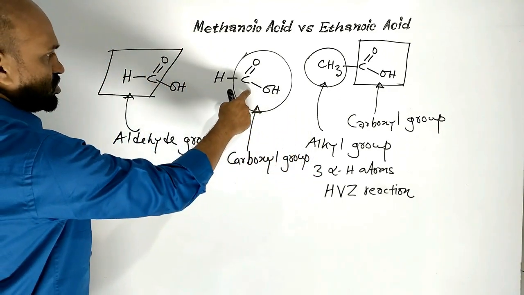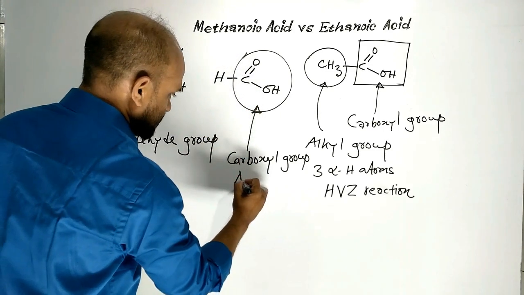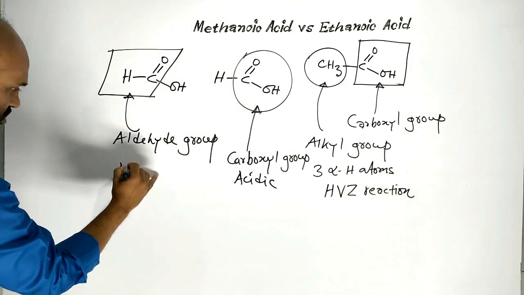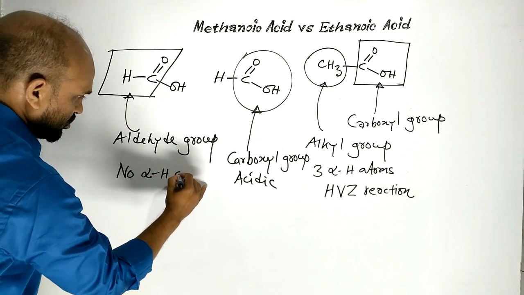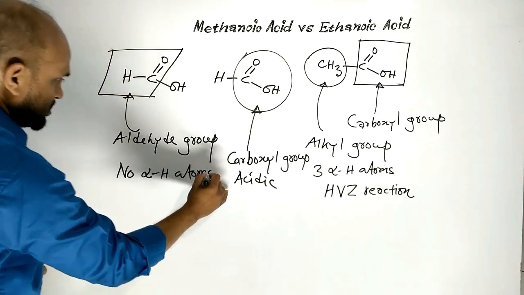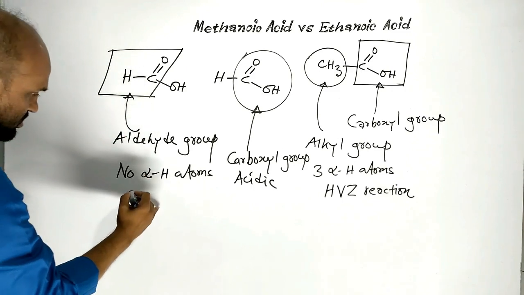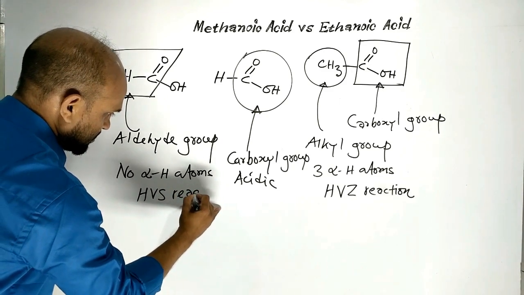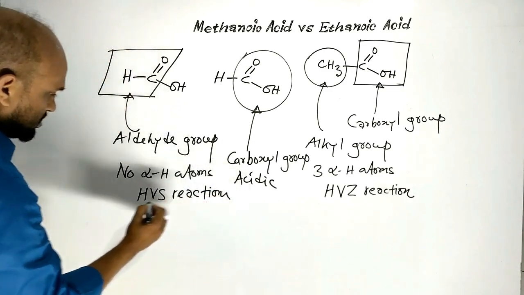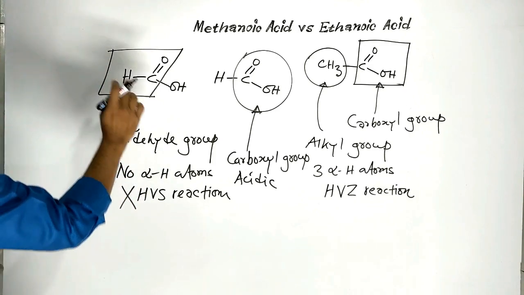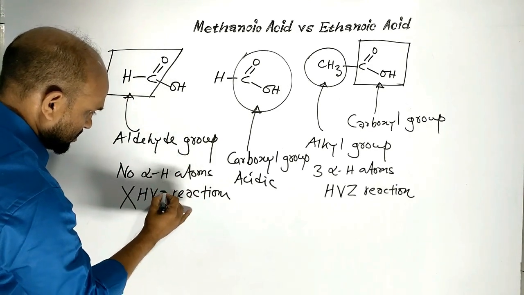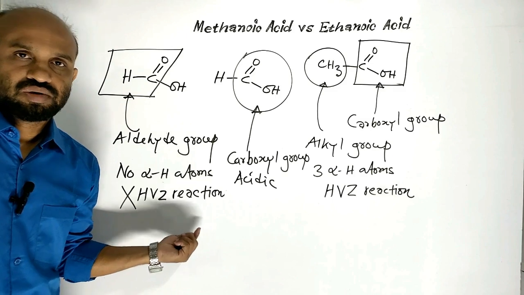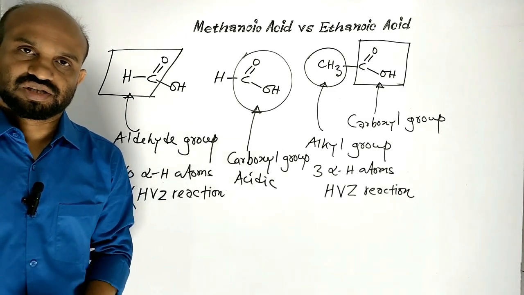Due to the presence of carboxyl group, methanoic acid is acidic in nature. Again, it has no alpha hydrogen atoms. That is why methanoic acid doesn't suffer Hell-Vollard-Zelinsky reaction. That is, methanoic acid doesn't undergo Hell-Vollard-Zelinsky reaction. Now, let us see some specific differences between them.